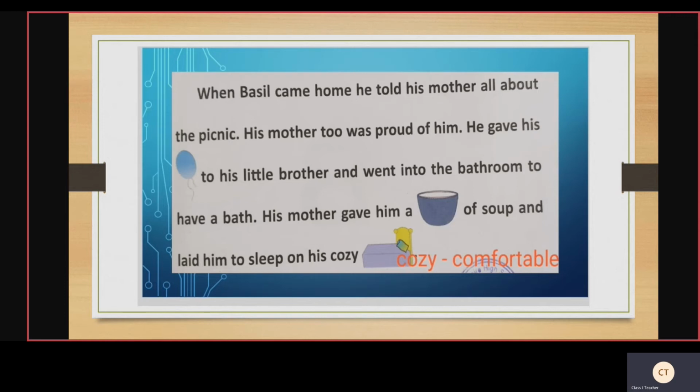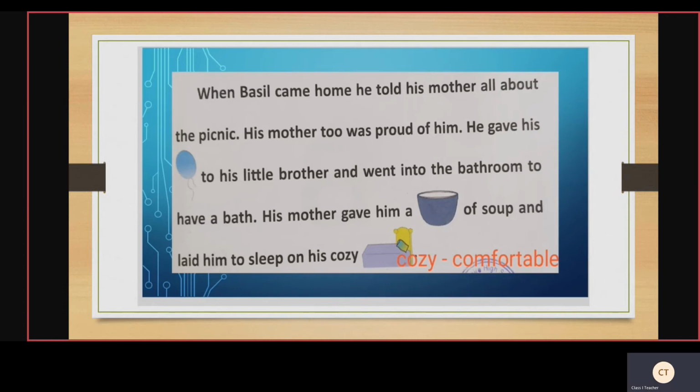They played very much and sailed in the boat and had a lot of fun. They shared the food and he gave food to the poor child. With that, children also shared their food. Teacher felt very happy giving the balloons. So this whole story Basil told to his mother.